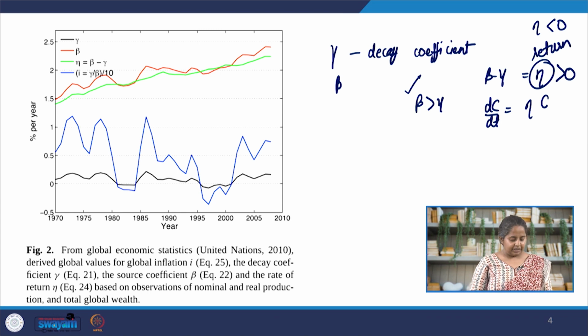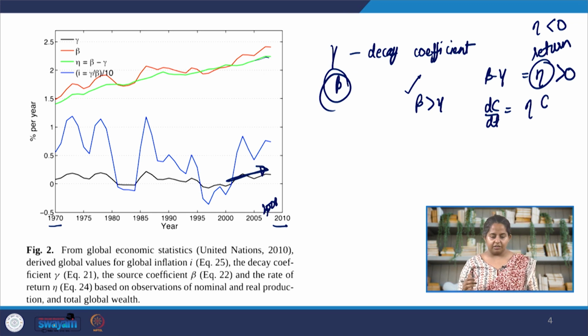Now, if we look at the data from 1970 to 2008, which is presented in this paper, what we will notice is that the return rate has increased over time, which means our use of wealth to increase our productivity has increased over time, and the decay rate has remained roughly constant, though it seems to have an upward trend around 2008.